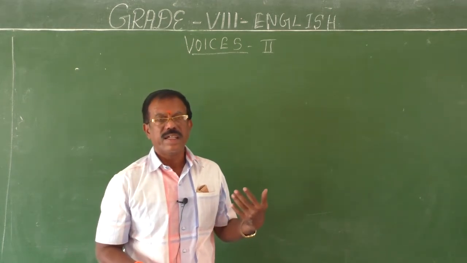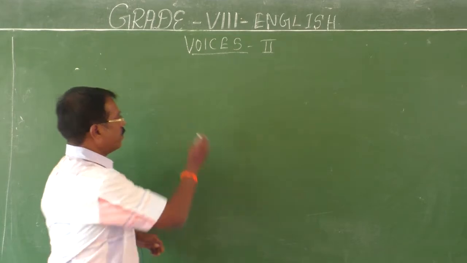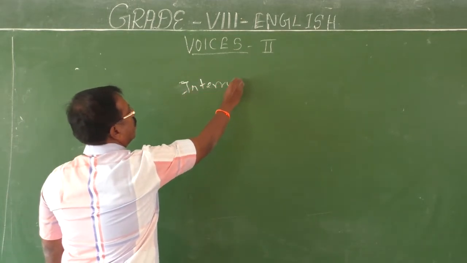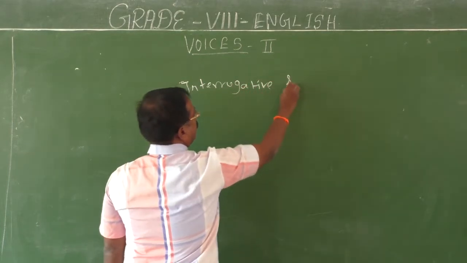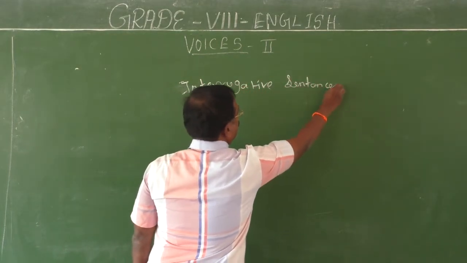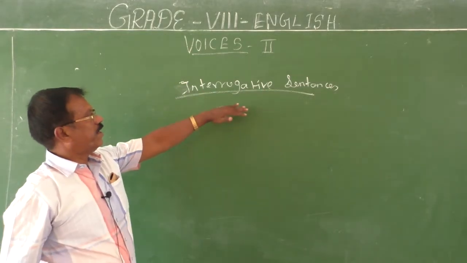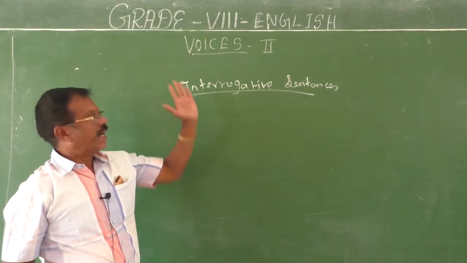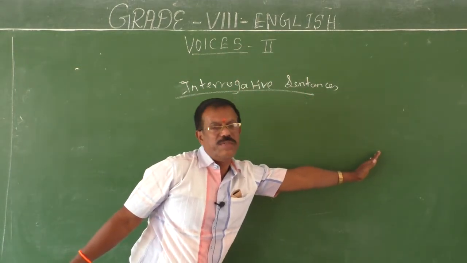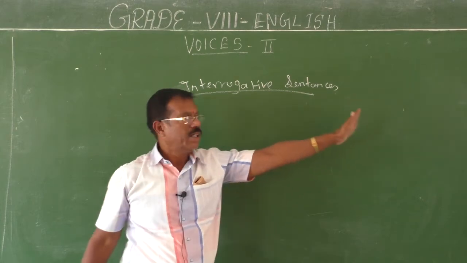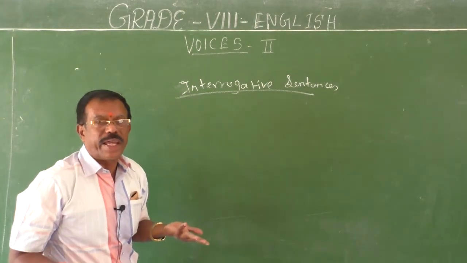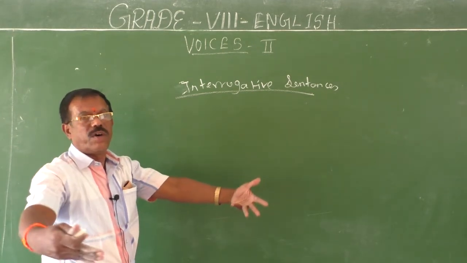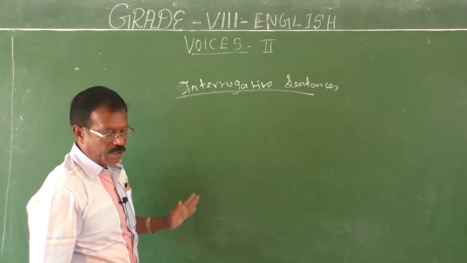Let me begin with the interrogative sentences. So here, as I told you, you have two types of interrogation. One is interrogative sentences that begin with the verb. Another one is interrogative sentences that begin with the question word, or WH questions. Okay, fine. So to begin with, let me explain how verbal questions should be changed into passive form.